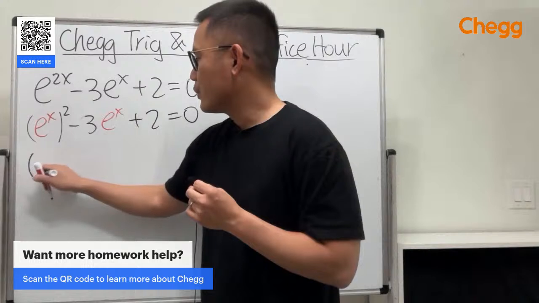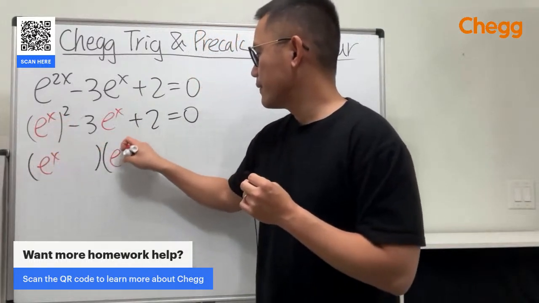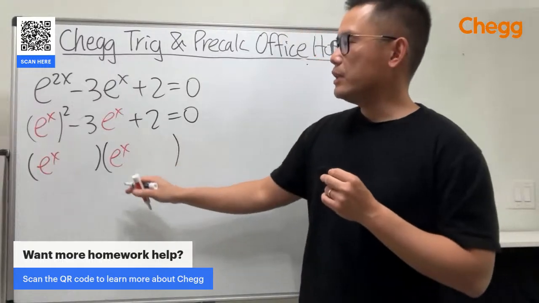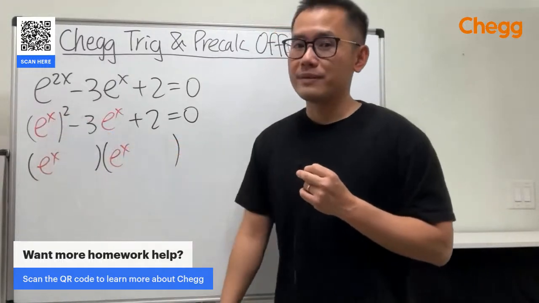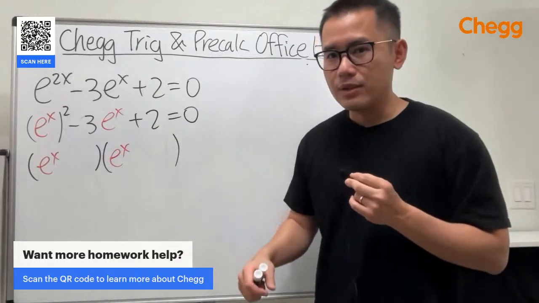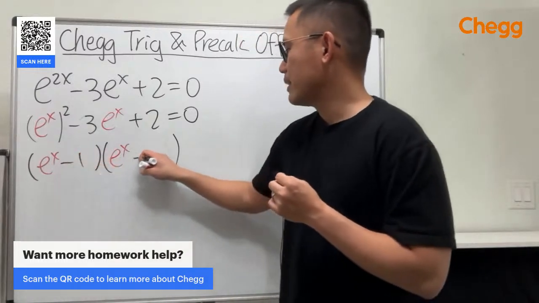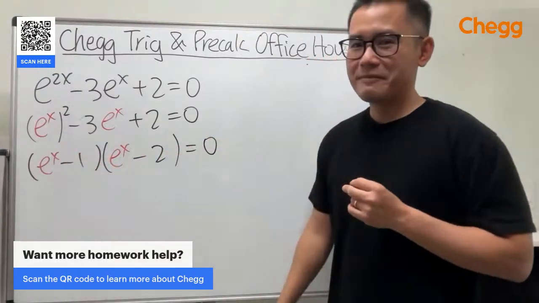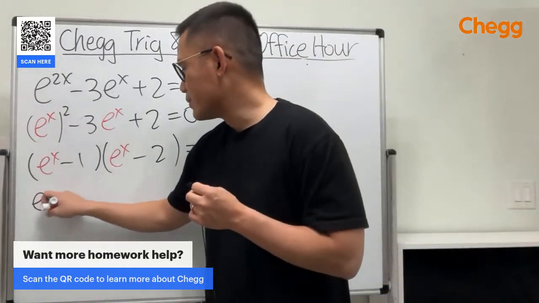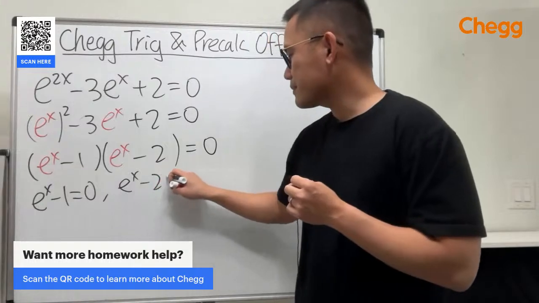If we factor it, we just get e to the x as the input. E to the x times e to the x gives us e to the x squared. To get positive 2, it's just negative 1 times negative 2, so that they also combine to negative 3. So minus 1, minus 2. Now, put the first factor equal to 0, and then put the second factor equal to 0.